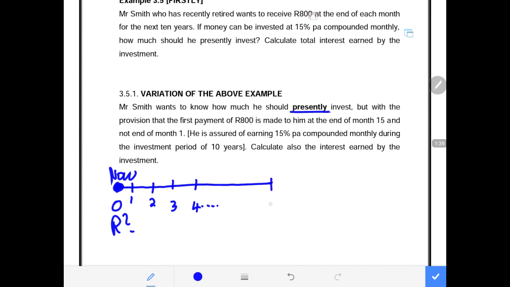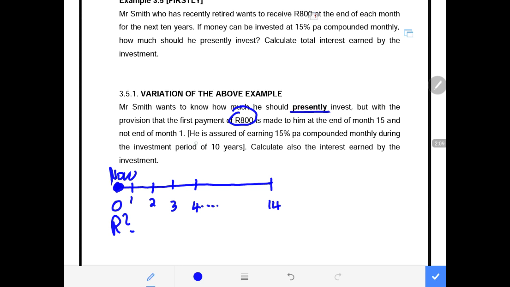Up to month number 14, this person is not receiving anything, remember, because he wants to invest some sum of money, and this sum of money must stay in the account up to month number 14. Then in the following month, which is month number 15, this person is ready to receive the amount of 800 for the next 10 years.